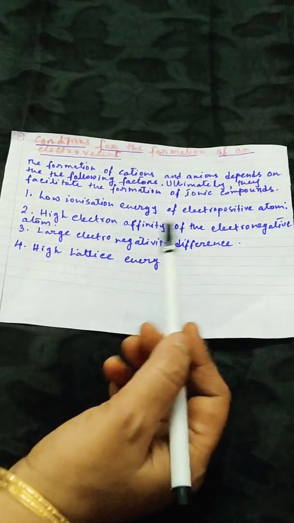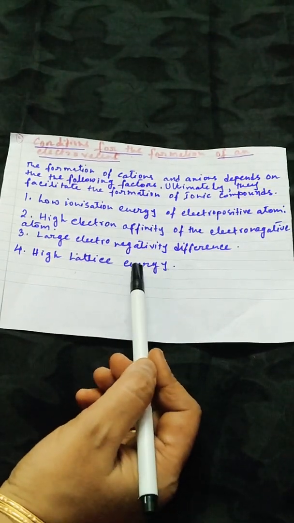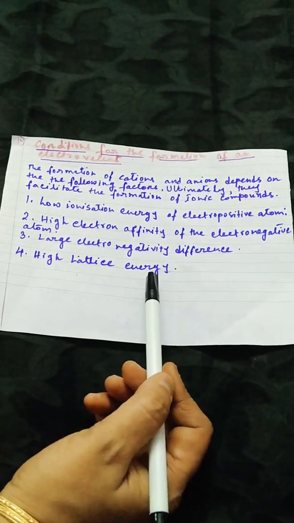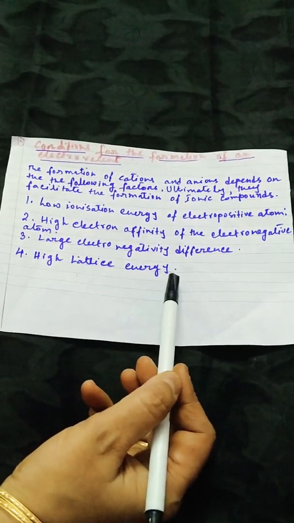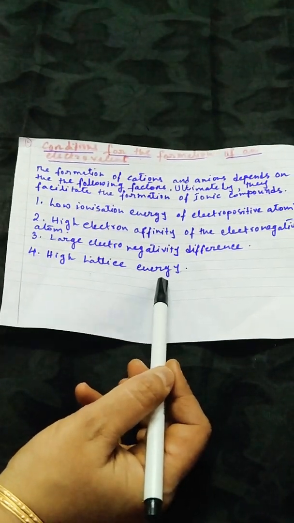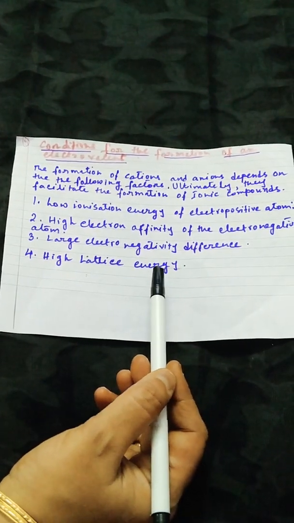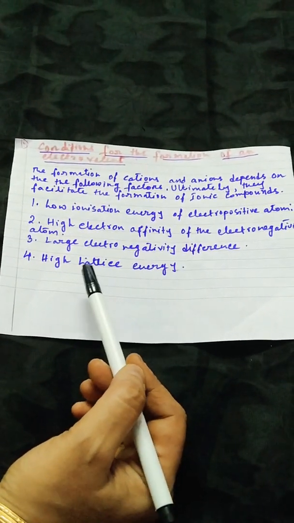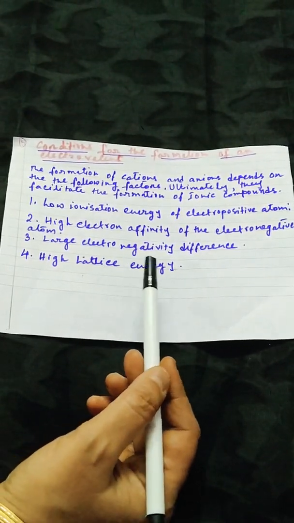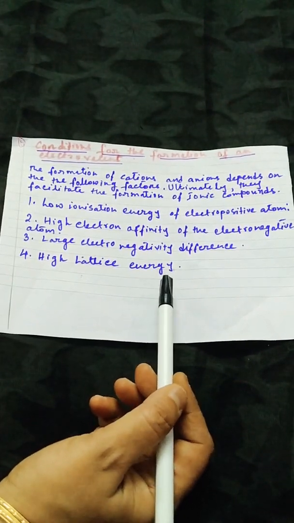The last point is the high lattice energy. The lattice energy released when the molecule is formed is the determining factor over here. If that is very high, then the molecule can easily be formed. The combined molecule will form easily then.